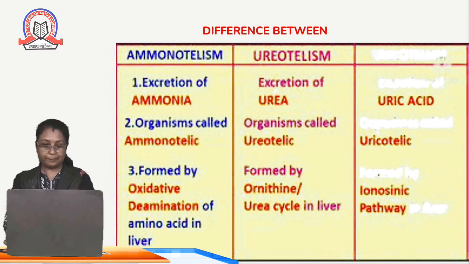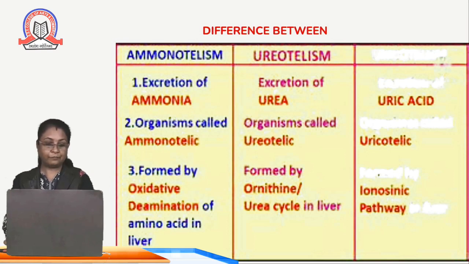And the third type of excretion, that is uricotelism, is formed because of the purine pathway in the liver. If we see ammonotelism, ureotelism and uricotelism, in all three types the waste product is in the form of nitrogenous waste.